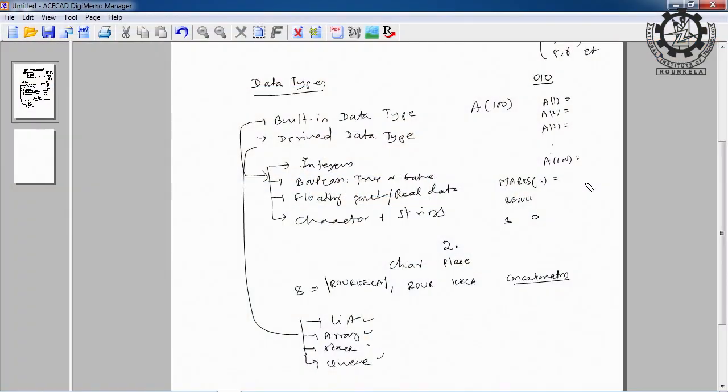Similarly, a stack can be represented using built-in data types. I can have a stack containing integers, boolean values, floating points, characters or a stack of strings. But what a stack is we should understand, that will take some time. Then queue, a derived data structure based upon the integers, boolean values, floating points, characters or strings depending upon the problem. And when the queue is important, when the stack is important, when the array is important, when the list is important, that is completely application oriented. For example, in a bank, if you are going to the bank for a transaction, you will maintain a queue or a stack.